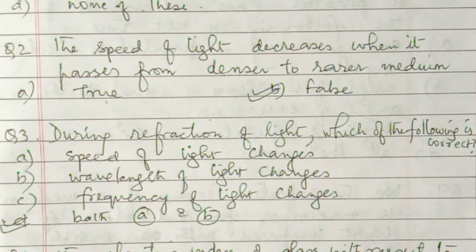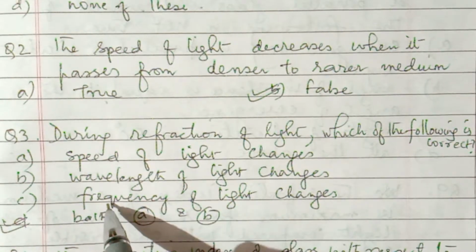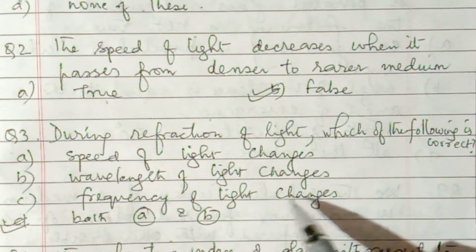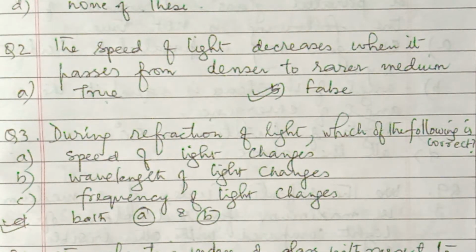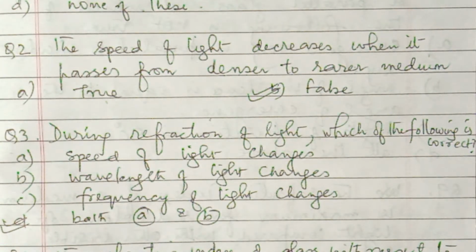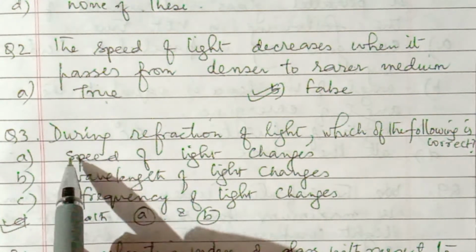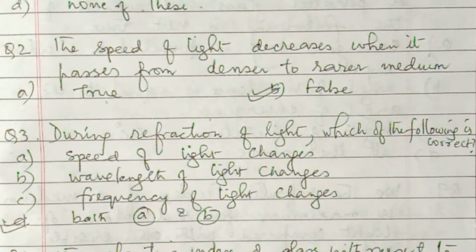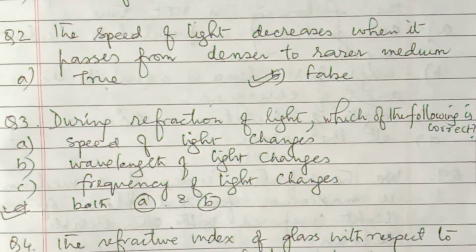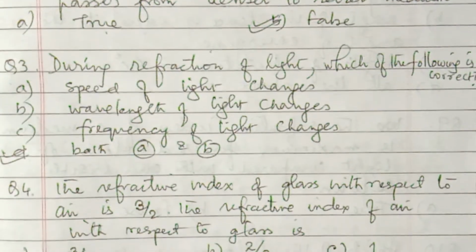Frequency of light does not change, so C is wrong. Both A and B are correct, so that's why D is indicating that both A and B are correct. So option D you will write as the answer to question number 3.